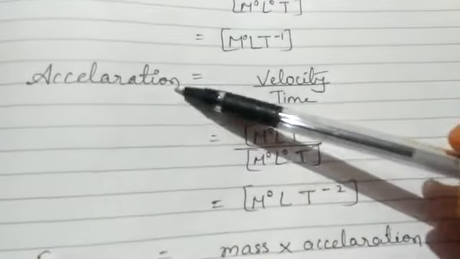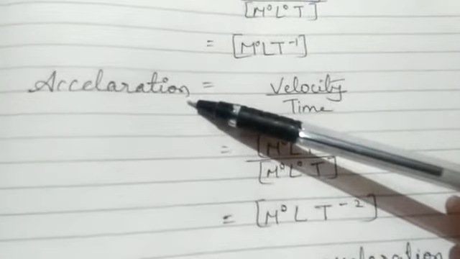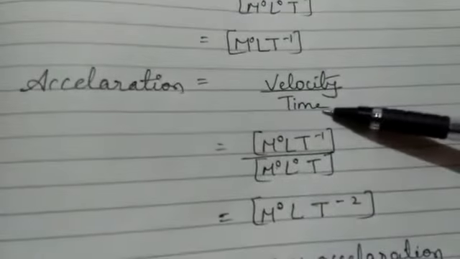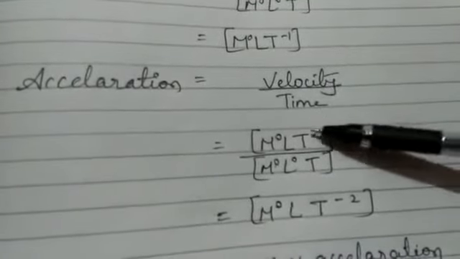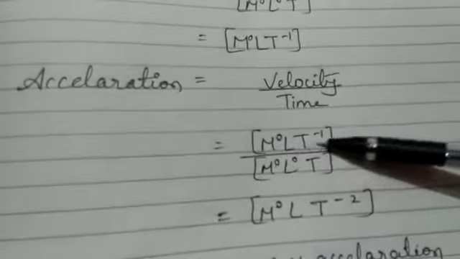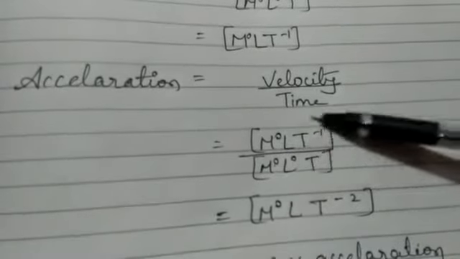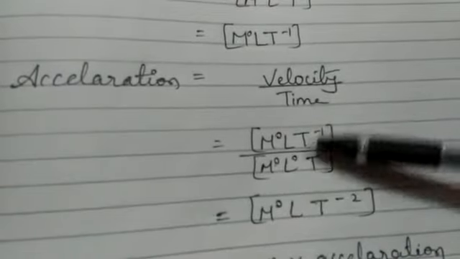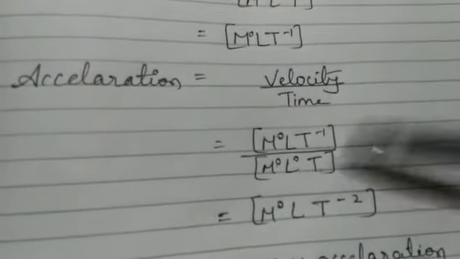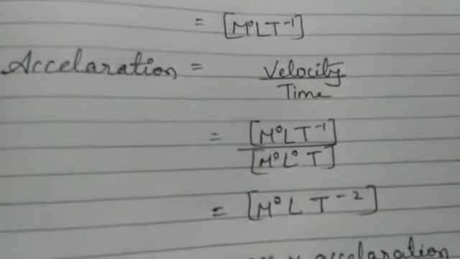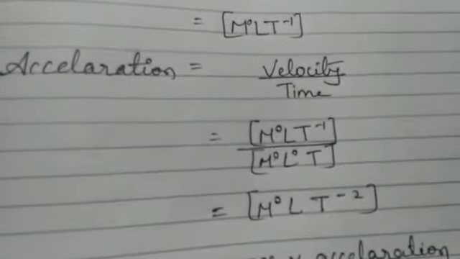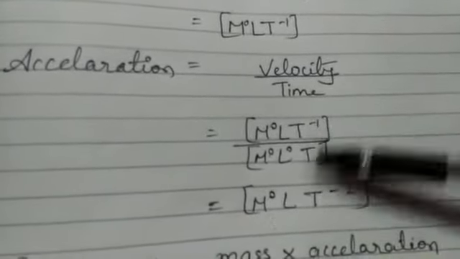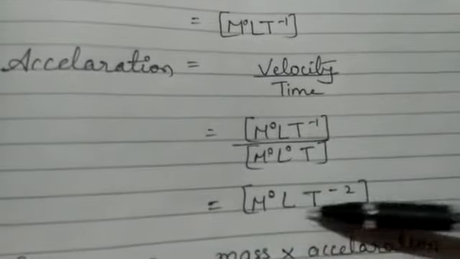Similarly, when we have to solve this for acceleration, the formula of acceleration is velocity upon time. So here you can see I have written the dimensional formula of velocity, which is m0 L T minus 1, and for time it is m0 L0 T. Here again, when we use the algebraic expression and solve this, we will get m0 L T minus 2.